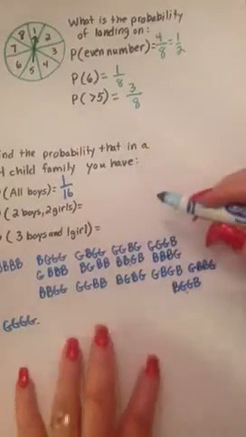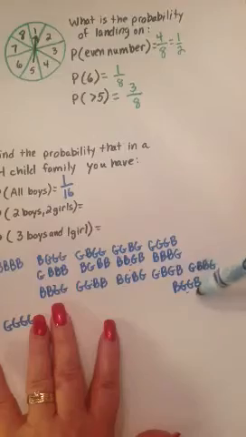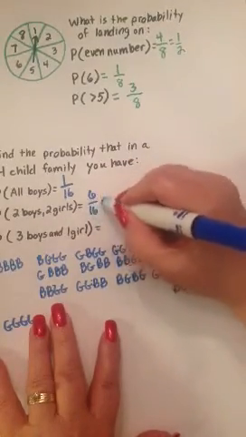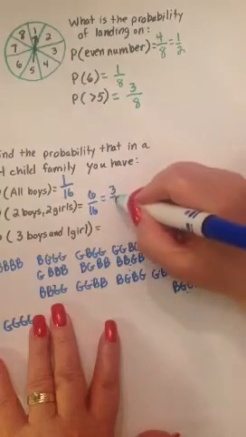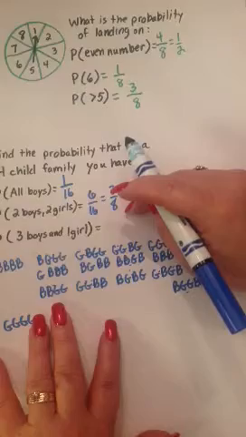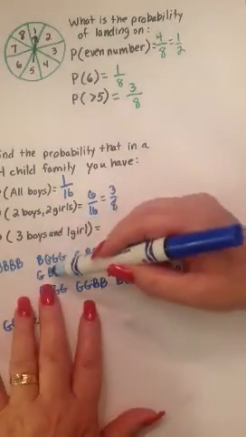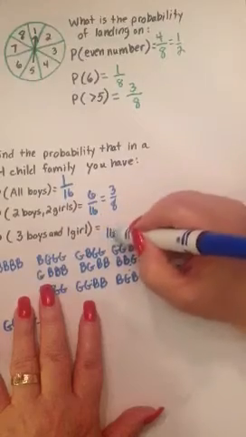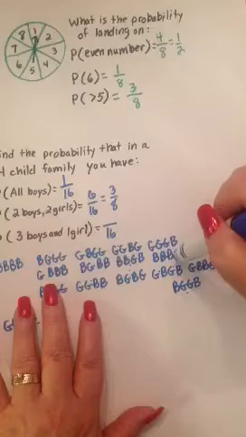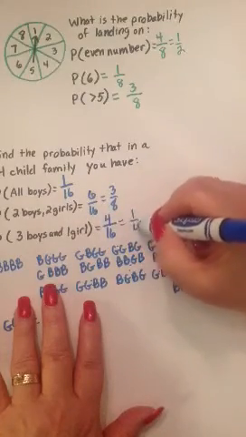How many of the choices gave us 2 boys and 2 girls? 1, 2, 3, 4, 5, 6. So 6 out of 16, which reduces to 3 out of 8. Okay? That's your probability of having 2 boys, 2 girls. How many give you 3 boys and 1 girl? Well, there's 16 possibilities, and of those 16 possibilities, 1, 2, 3, 4 were 3 boys and a girl. So 4/16 or 1/4.